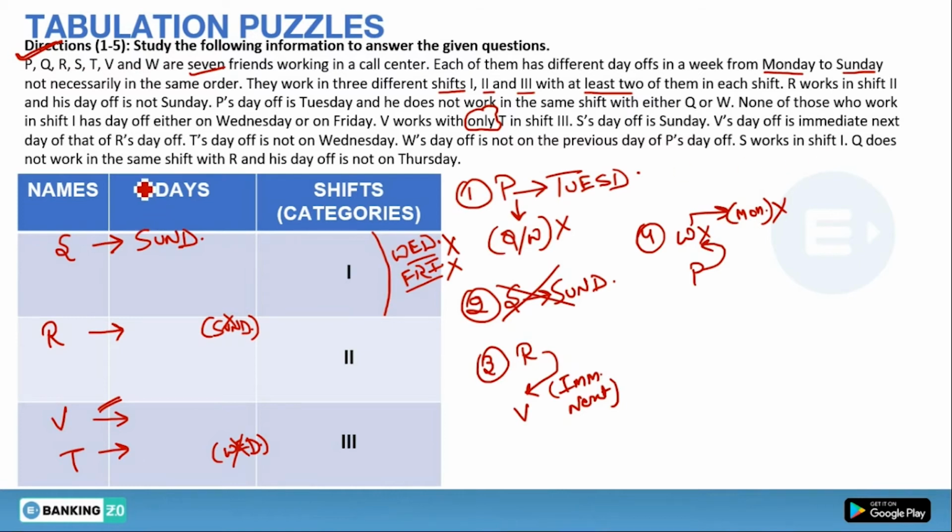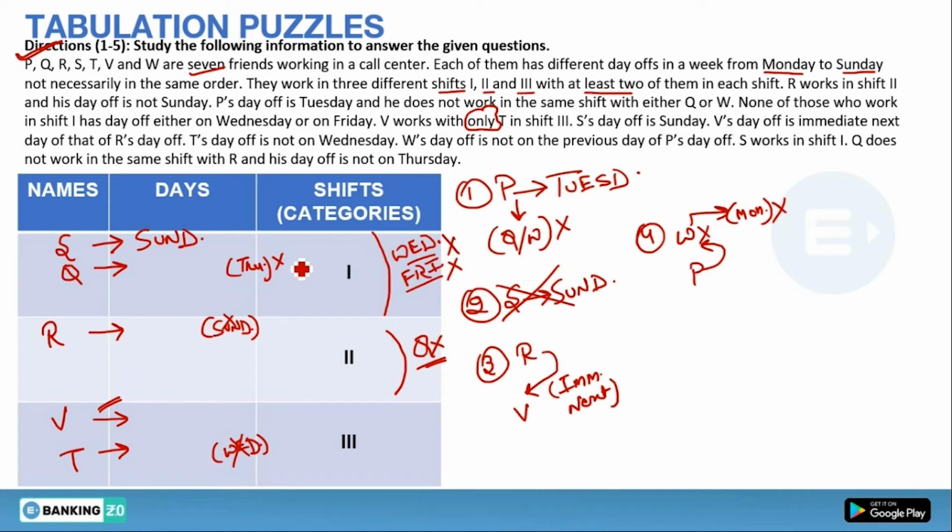Q does not work in the same shift with R. So Q is blocked in shift 2 and Q cannot come on shift 3 because V and T are fixed. I have already explained you. So Q will come on shift 1 only. And his day off is not on Thursday. So Q is blocked on Thursday.